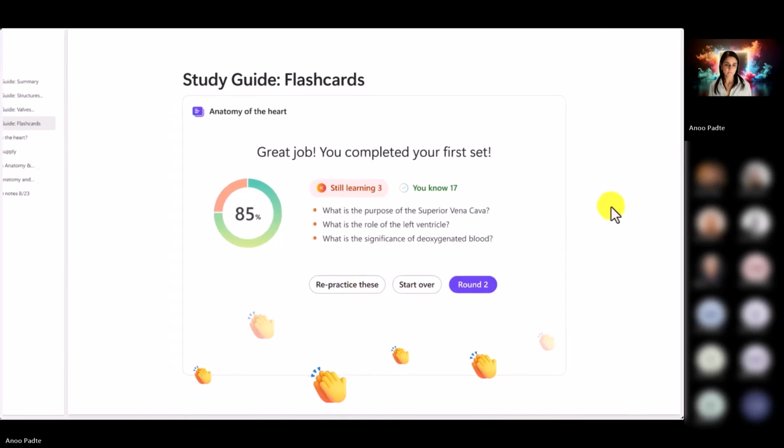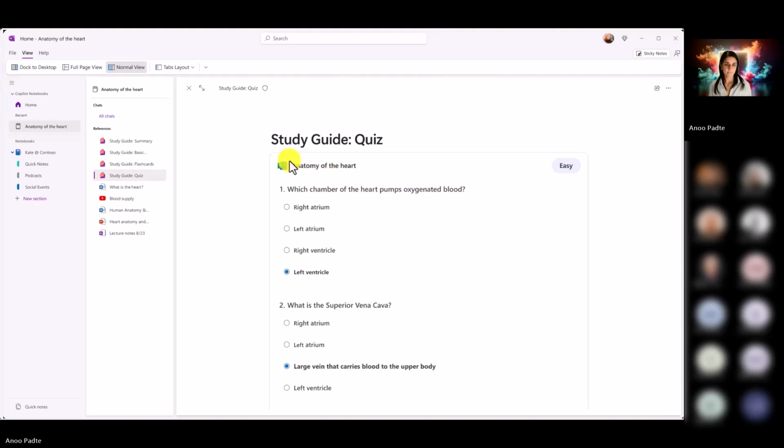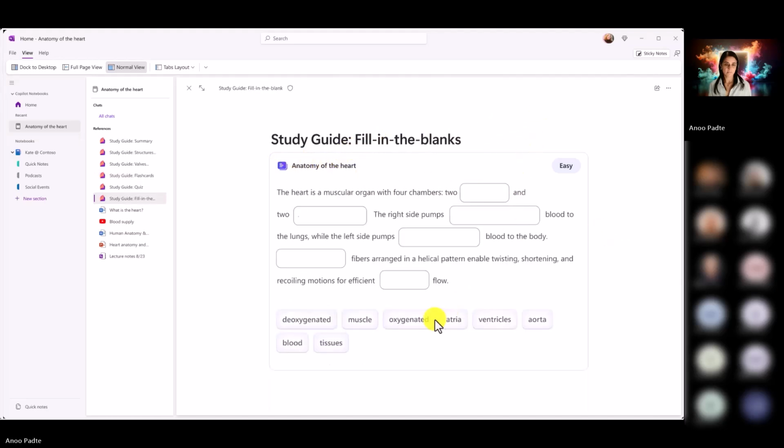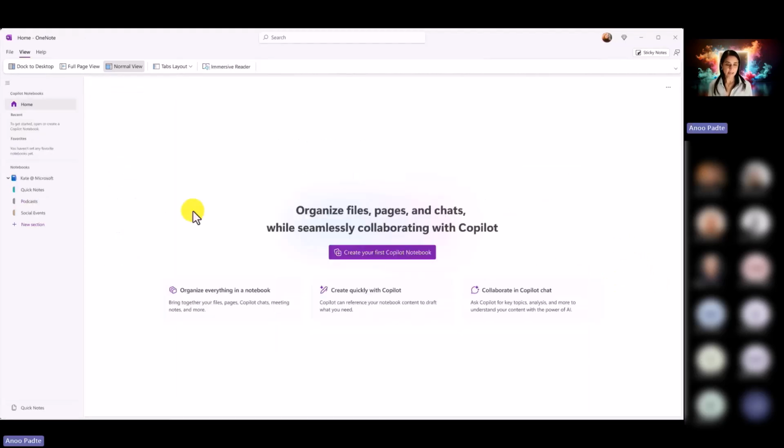Other pages in the study guide that you can create are quizzes, and this is from Copilot Inform. So here's an interactive embedded quiz. I can also have things like fill in the blanks. The education team is building this learning activity. And then when I'm done, I can have all sorts of progress tracked automatically: flashcards, quizzes, time spent studying, and other suggestions on studying other topics. All right, that's study guide, the features that we're working on to bring to you pretty soon.